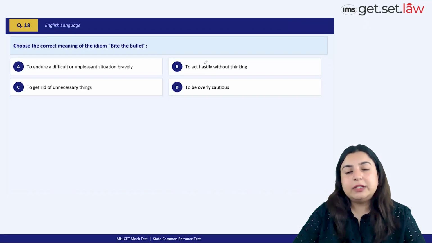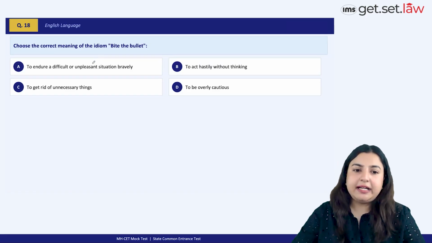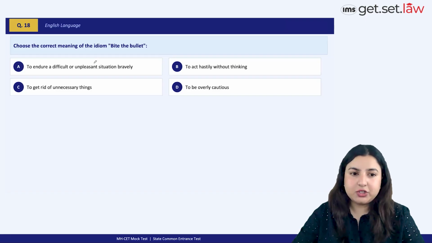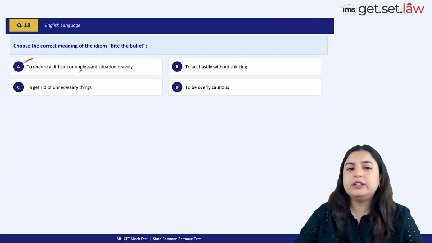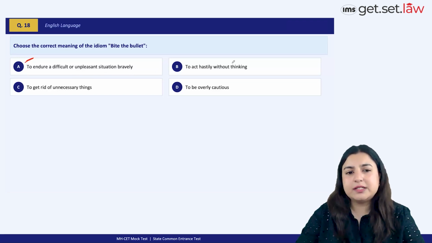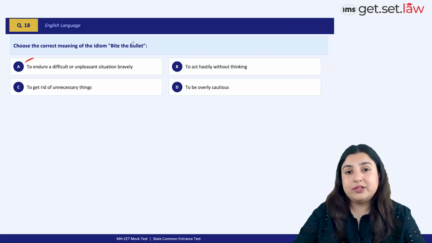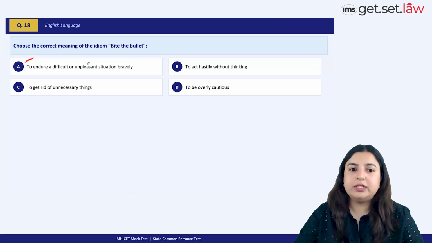All right, now we have a couple of idioms. To bite the bullet means to finally take the risk and do something which otherwise seems difficult to us. And something that's in alignment with my explanation of the idiom would be option A: to endure a difficult or unpleasant situation bravely. To act hastily without thinking is not the meaning of it. To get rid of unnecessary things, again, you really have to know, because in the lack of a context here, we don't have the idiom being used in a sentence to give us context. You just have to know the actual meaning of the idiom: to endure a difficult or unpleasant situation bravely.